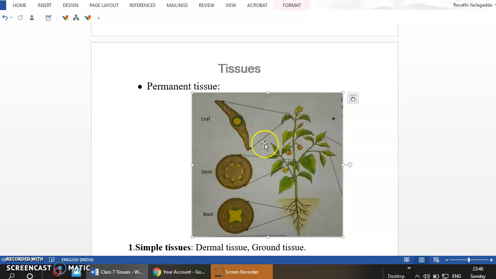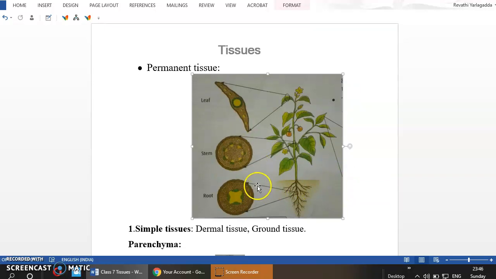So permanent tissues are made up of cells that, after the meristematic tissue gets specialized into a type of permanent tissue, will not show any kind of division. So we can say that they don't have the ability to divide. These cells are differentiated and specialized to perform some specific functions. If you see the characteristics of permanent tissue, they're composed of a group of cells which lost their power to divide. The permanent tissue does not divide.